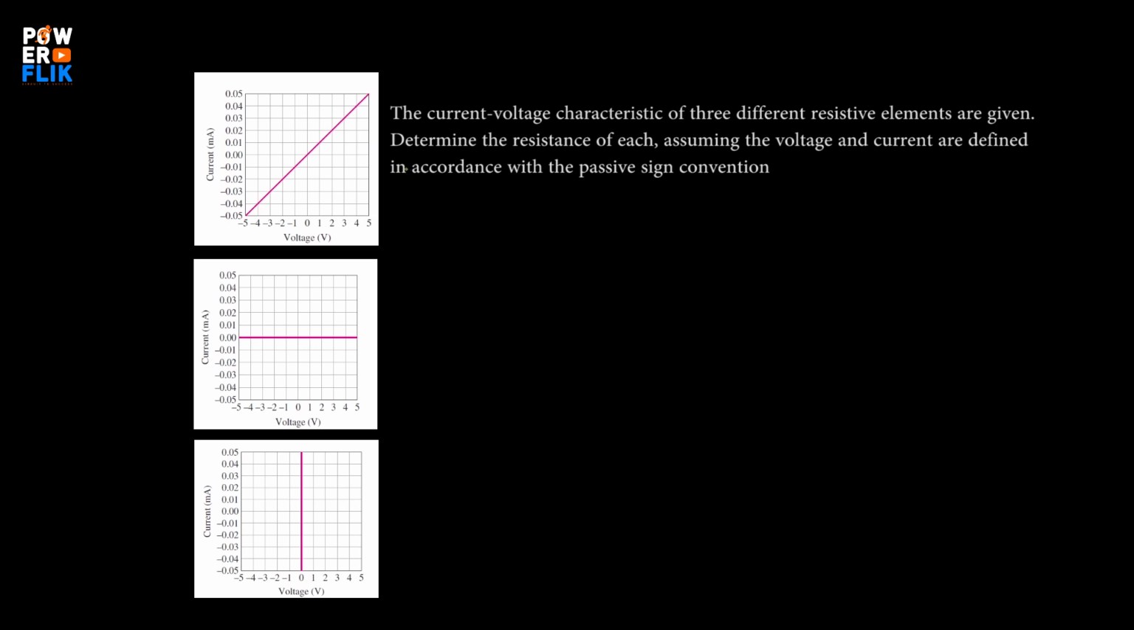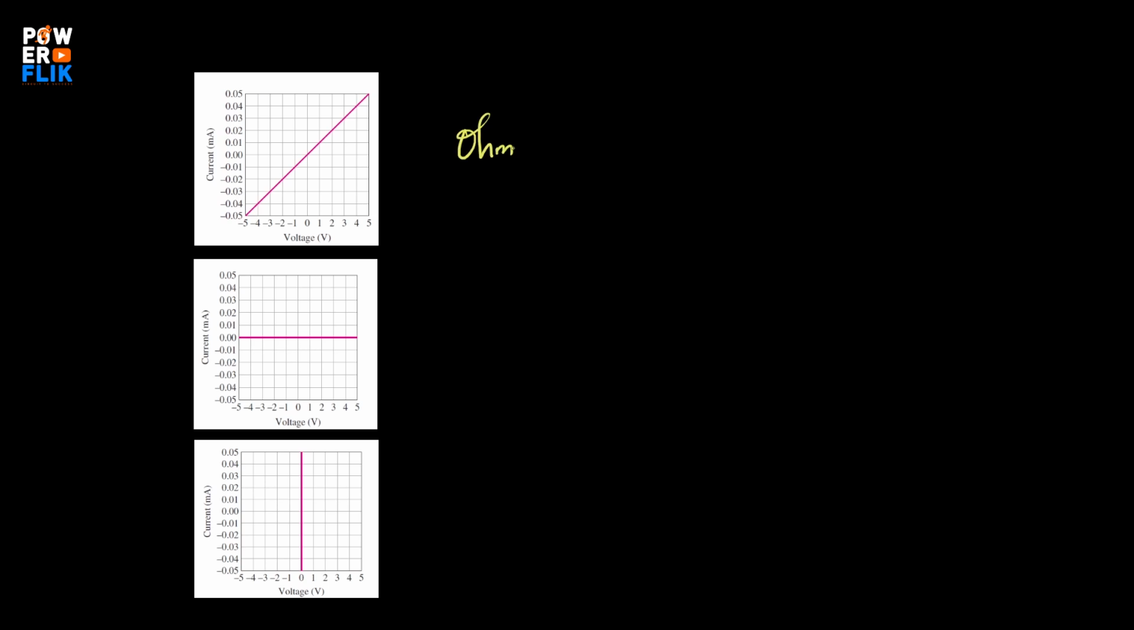So our question is, we need to find the resistance by seeing this graph. In order to get the resistance through a graph, we need to convert our equation, Ohm's law equation, into a straight line. For example, Ohm's law is V equals to I R, right?